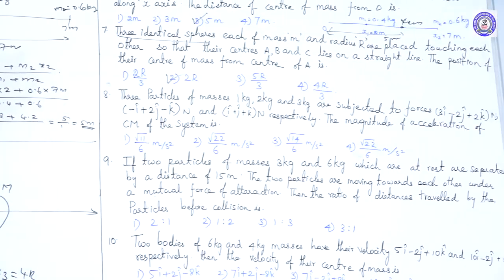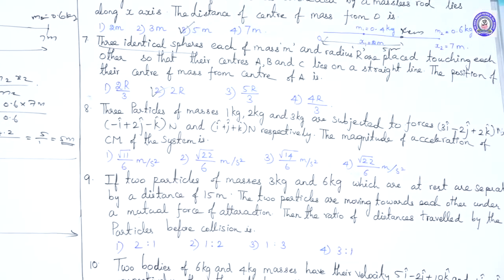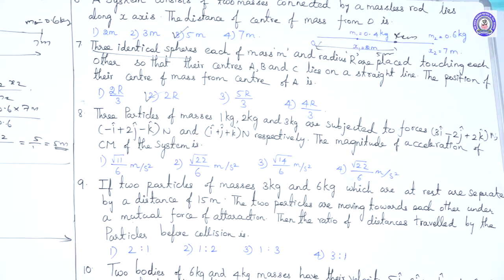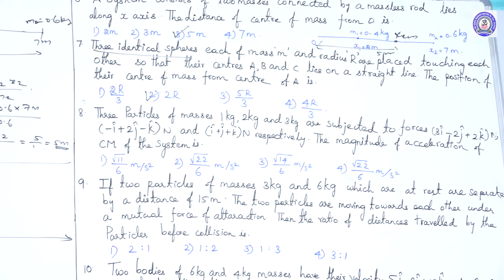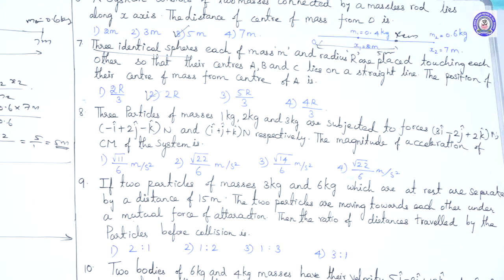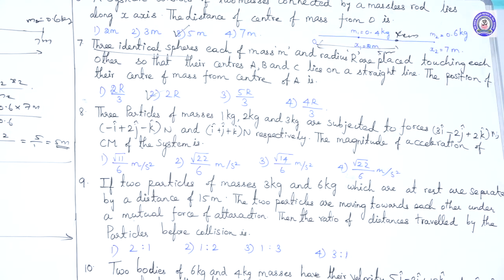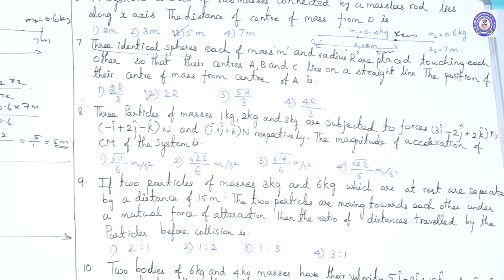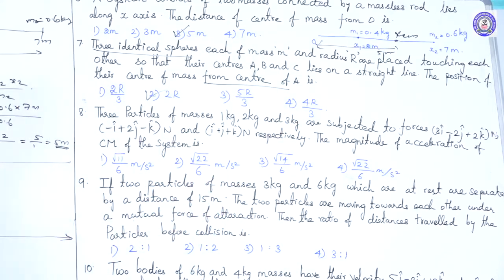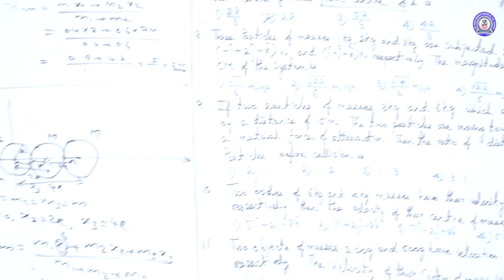Once again, listen to the question. Three identical spheres, each of mass m and radius r, are placed touching each other so that their centers A, B, C lie on a straight line. The position of their center of mass from the center of A. That's why the center A coincides with the origin. Why do we make the center of A coincide with the origin?